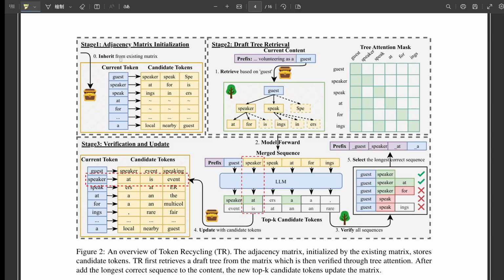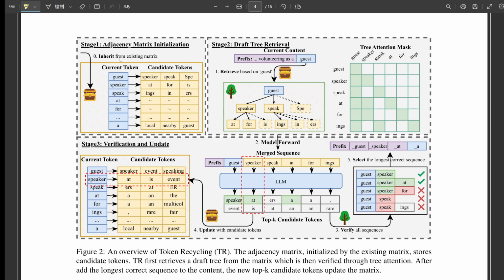You know how when an LLM predicts the next token, it actually calculates probabilities for many possible tokens? Yeah, it gives like a ranked list and usually just picks the top one. Exactly. It picks the top one, and all the other high probability candidates, the top K tokens, just get discarded, thrown away. TR's insight is these discarded tokens, this trash, are actually really likely to be good candidates later in the sequence. Their potential treasure. That's the foundational idea. That is clever. Don't throw away the LLM's own close runners-up. Use them. So how does TR actually do the recycling, technically?